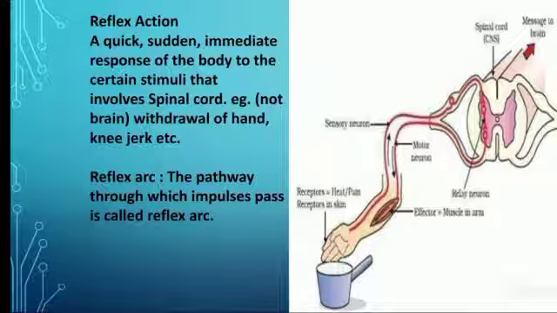Reflex arc: the pathway through which the impulse passes in a reflex action is called the reflex arc. Just see the diagram. The skin receives the stimulus and conveys it to the spinal cord, and the spinal cord conveys the information with the help of a motor neuron to the effector organ. The pathway from the sensory nerve to the spinal cord, and then from the spinal cord with the help of a motor neuron, is known as the reflex arc.